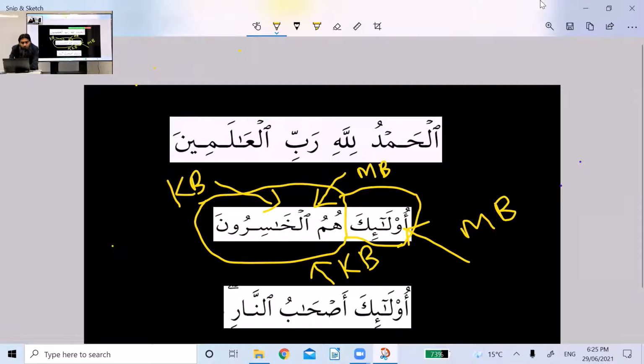That's one point. Last point is, in our study of jumla ismiya, ulaika is in the category of one word mubtada, and humul khasiruna is in the category of complete sentence khabar. Because you remember, khabar has 3 types: one word khabar, a complete sentence khabar, and shibhul jumla khabar. In the last example of alhamdulillah, we got shibhul jumla khabar. In this example, we got a full sentence khabar. Now your questions.